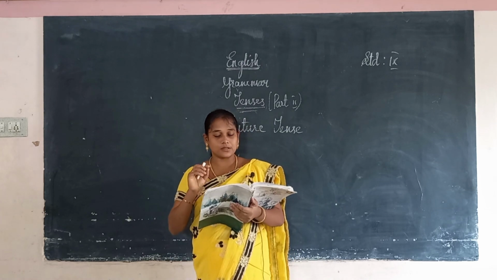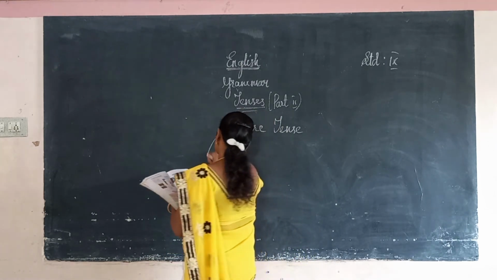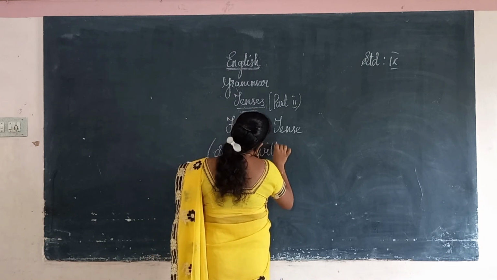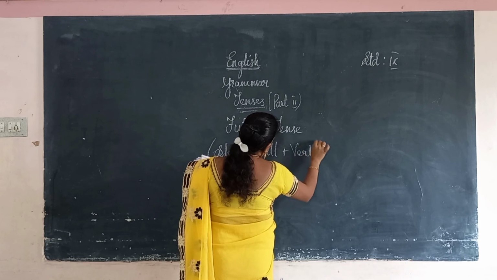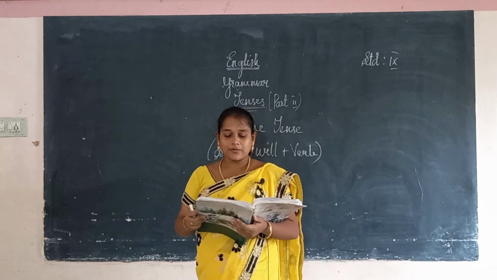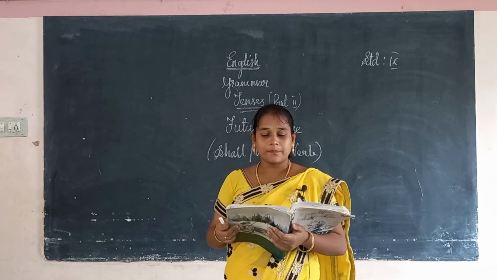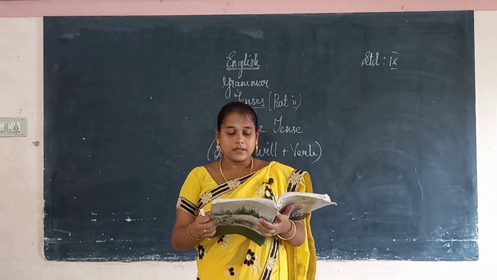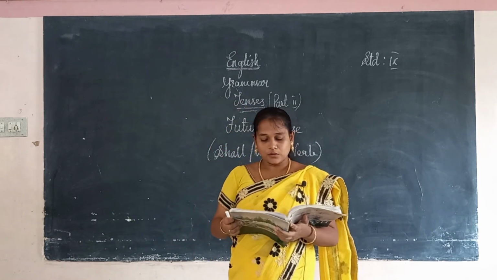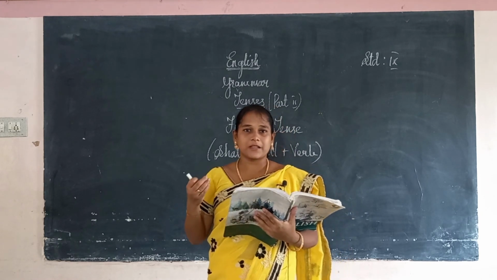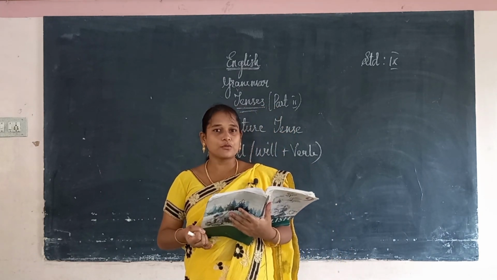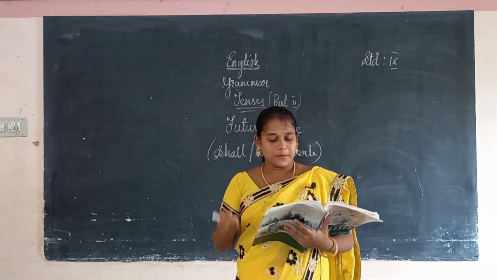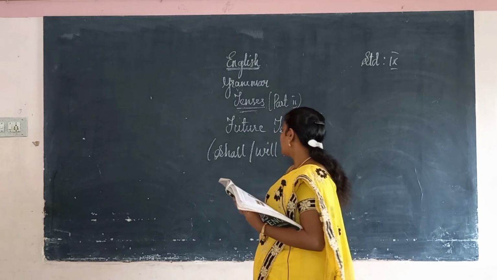How will the simple future be? It should be in the form of shall or will, then we write the verb. This is the rule. We use the simple future for willingness, future fact, plan or intention, and prediction. Prediction means expectation.